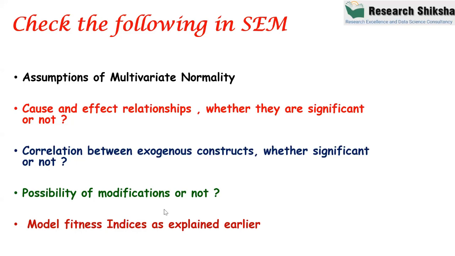Otherwise, your paper will not be published and your model will not be accepted by the panel members. So this is another important point to keep in mind: whether the model fitness indices are coming as per the requirement or not. If not, then you need to modify. Okay, these are the points which I will also show you when we run the model.